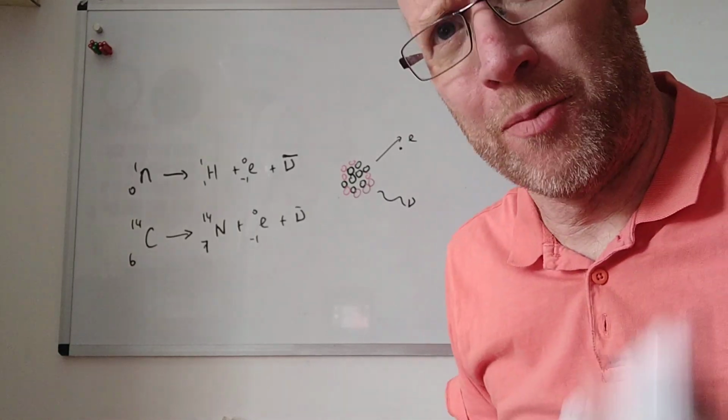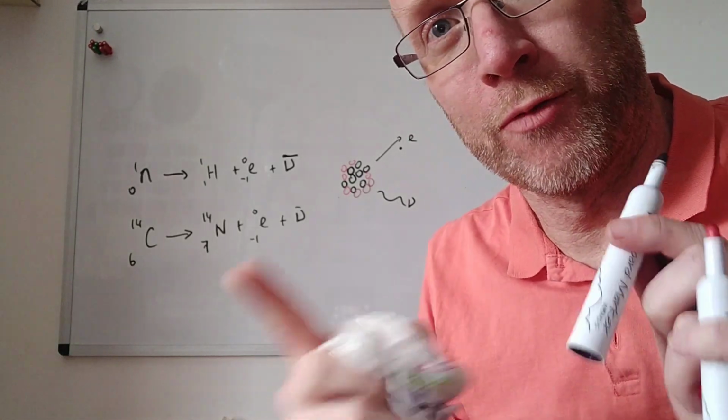Now step 2 is pair production and step 3 is pair annihilation. They're both very similar, as we'll see.